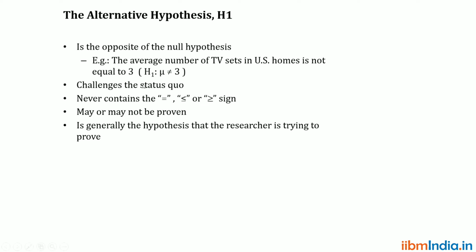That is the alternative hypothesis. In the alternative hypothesis, we should not have equal to, lesser than or equal to, or greater than or equal to signs.